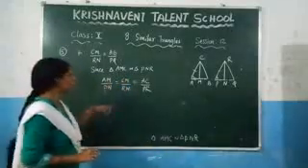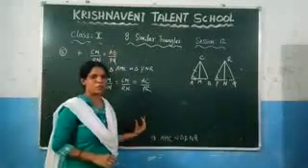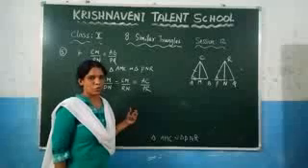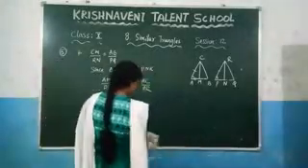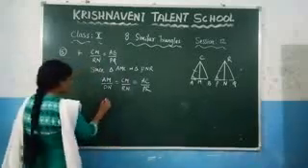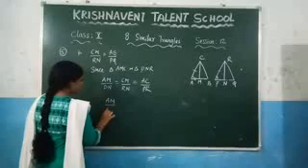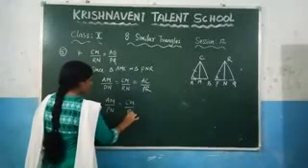Why? Because you know that AB is equal to 2AM. Just now we have proved that in the earlier proof. Now we are going to use that one here. So you can choose these two equalities here. AM by PN is equal to CM by RN.